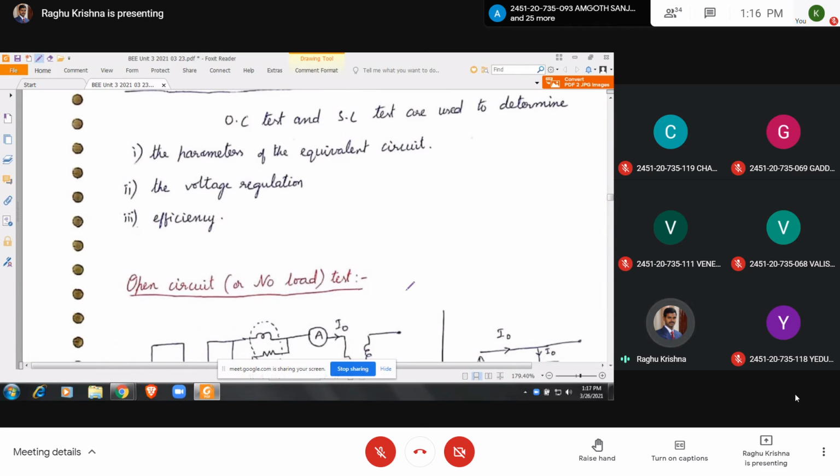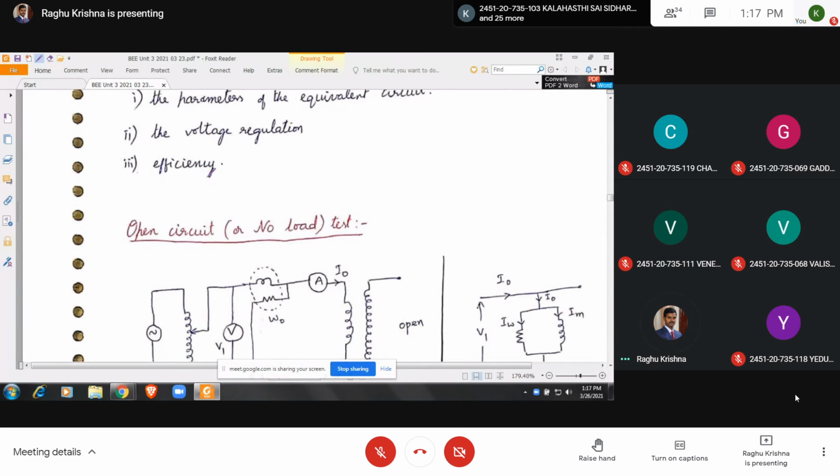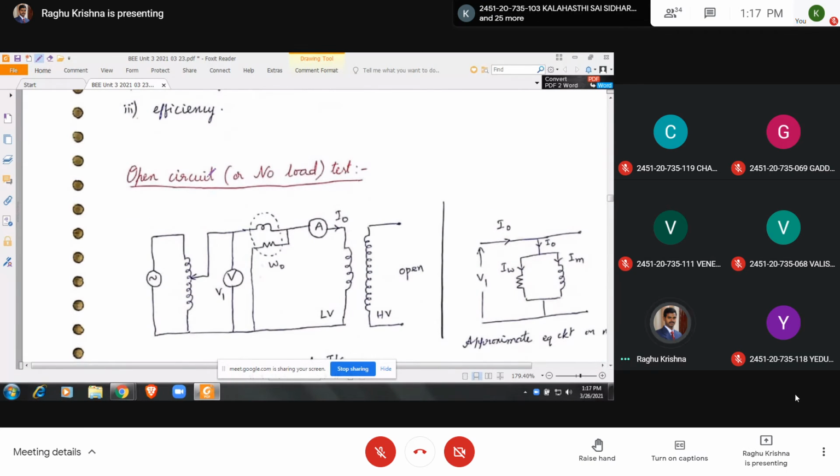In open circuit test, we are going to open the secondary and apply the full load rated voltage to the primary. In this case, we are going to get the core losses. The copper losses are negligible because the I0 value will be very small. So in open circuit test, we are going to find the core losses.